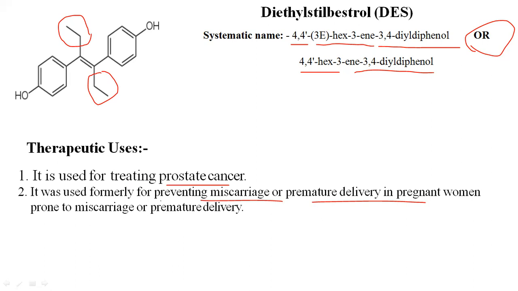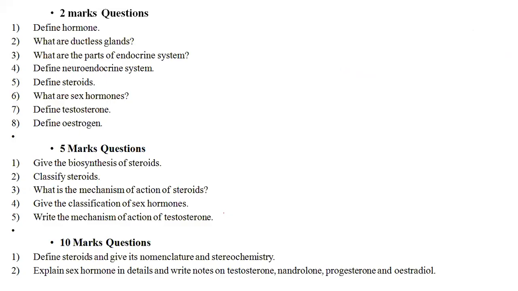These are some important questions related to this part: androgen, progesterone, estrogens, estradiols, estrones, and diethylstilbestrol. These are some examples of questions related to this part.